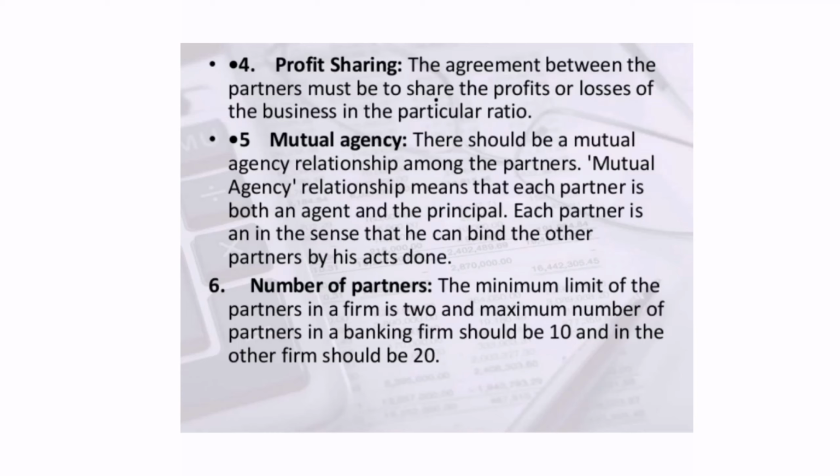1932. But now there is a slight change because we have section 464 of the Companies Act 2013, which empowers the central government to prescribe the maximum number of partners in a firm. As per that, the central government has prescribed the maximum number in a firm to be 50. So a firm cannot have more than 50 members.